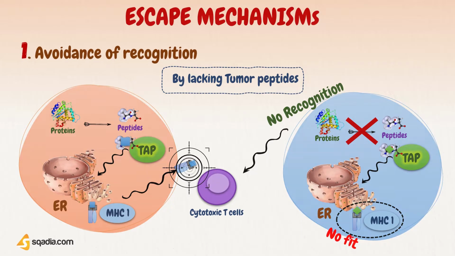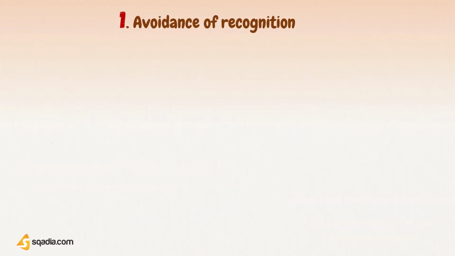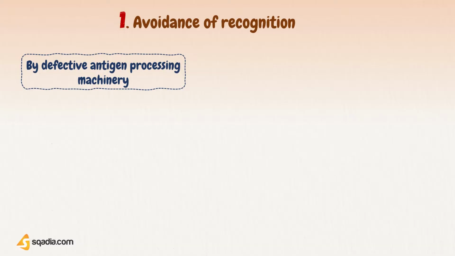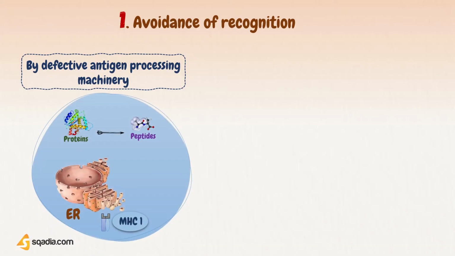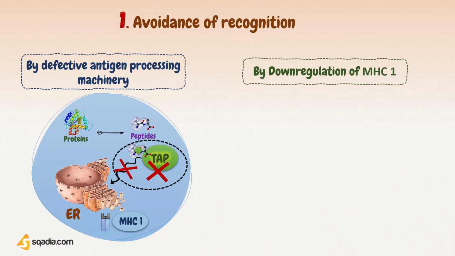Some tumor cells also avoid recognition due to defective antigen processing machinery. As we mentioned, this TAP, that is transporter associated with antigen processing, further processes the antigen. But tumor cells may become deficient of this machinery, that is, TAP deficiency. And so tumor peptides are not transported to the endoplasmic reticulum. Thus, no binding with MHC, and ultimately, no detection by immune cells.